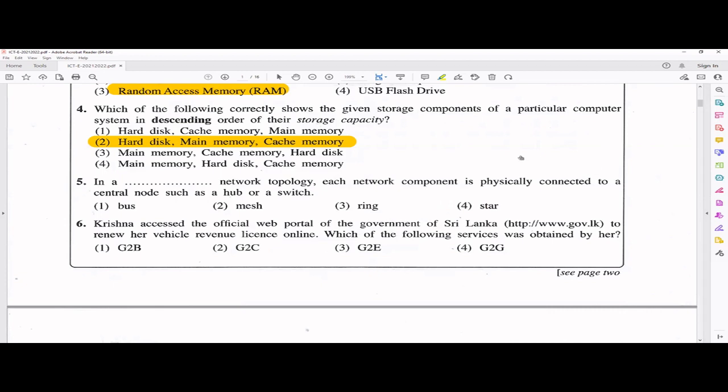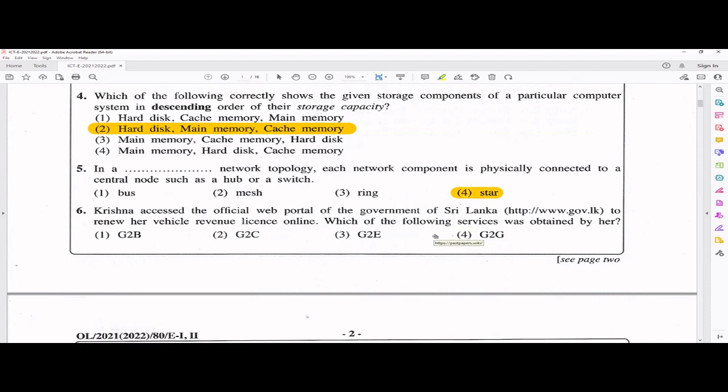Yeah, so for the fifth one, each network component is physically connected to a central node. So that is a star topology. Next one. Krishna accessed the official web portal of the government of Sri Lanka to renew her vehicle revenue license online. Which of the following service was obtained?